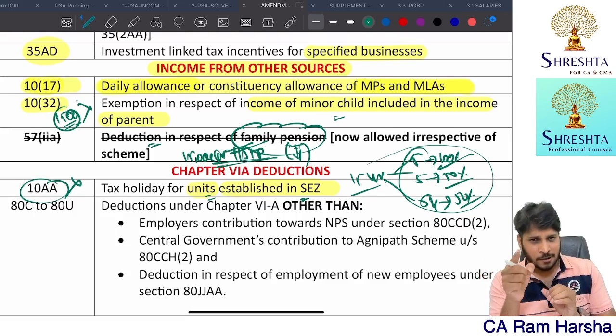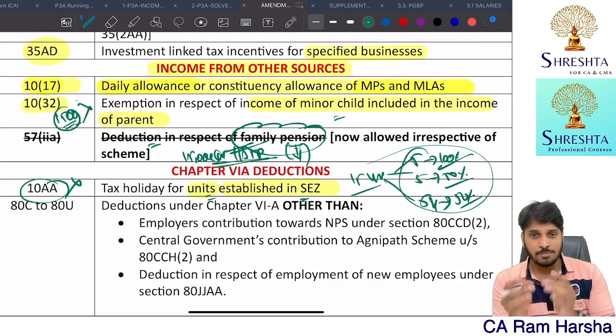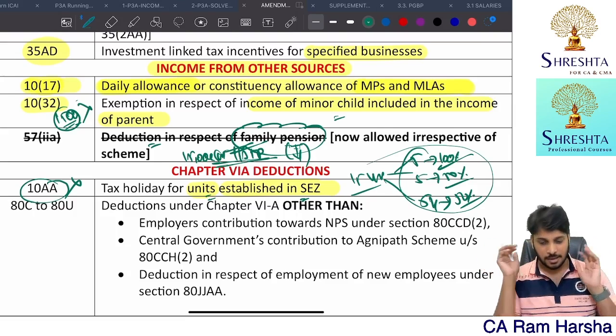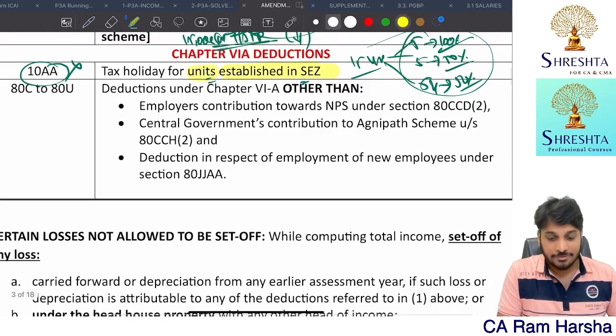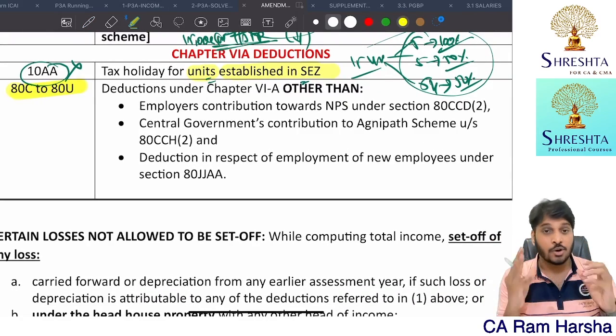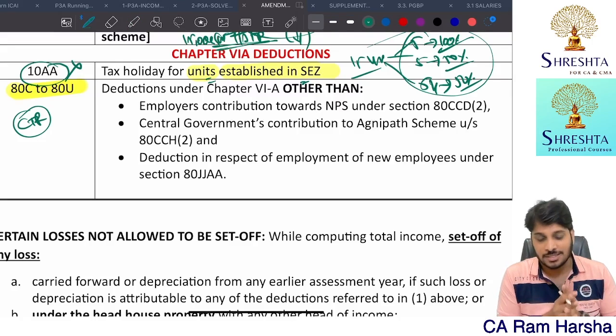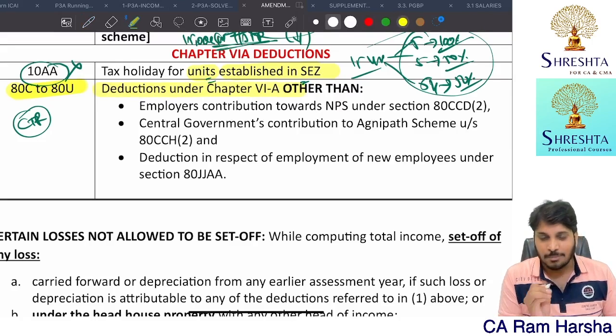That deduction, whether you go with the optional tax regime or the default tax regime, you will get in both. Next, if an employee or assessee is declaring income under the concessional tax rate under 115BAC, he cannot claim the entire chapter 6A deduction.